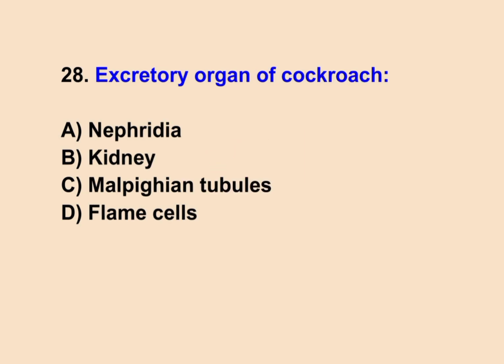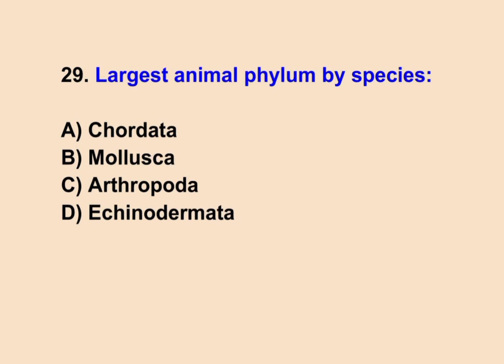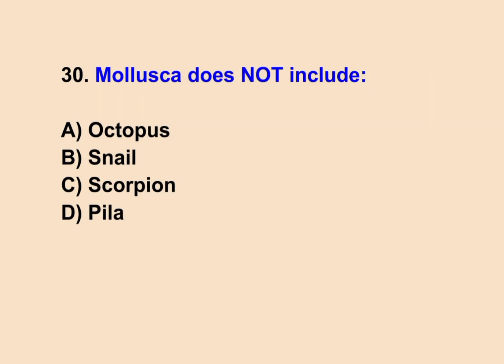28. Excretory organ of cockroach. Correct answer is C. Malpighian tubules. 29. Largest animal phylum by species. Correct answer is C. Arthropoda. 30.